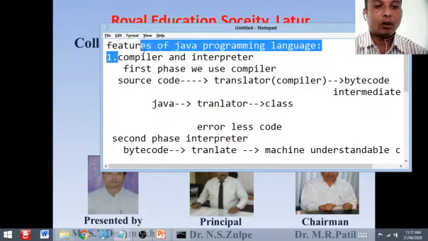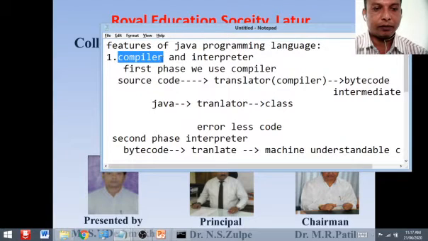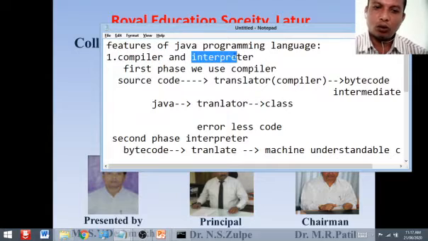The compiler compiles the whole program at a time and generates machine code in other languages, or we can say object code. The interpreter also does the same thing, but it interprets one line at a time and executes or runs the program.